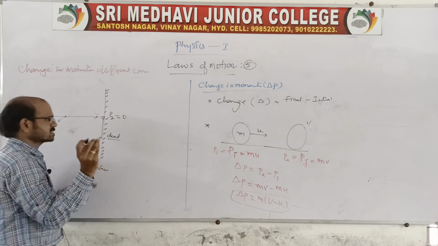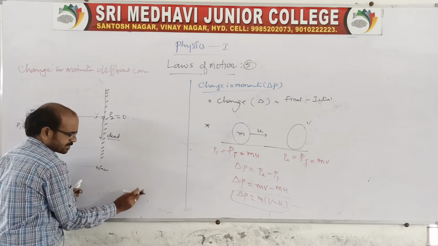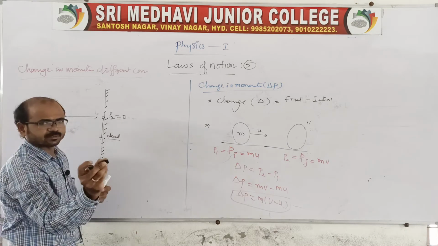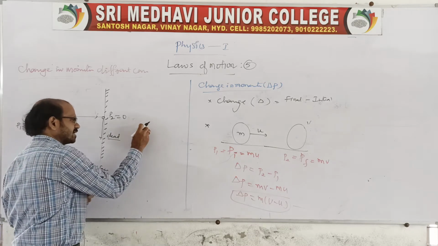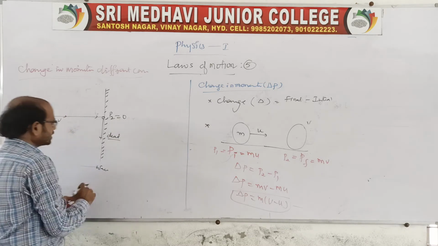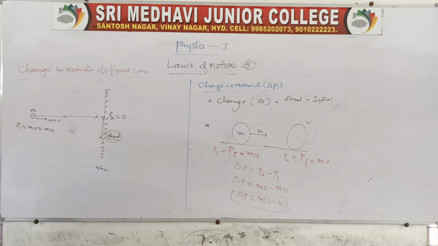If it strikes like this and drops, it's not rebounding. If it is rebounding, it is different. So the final momentum is zero.